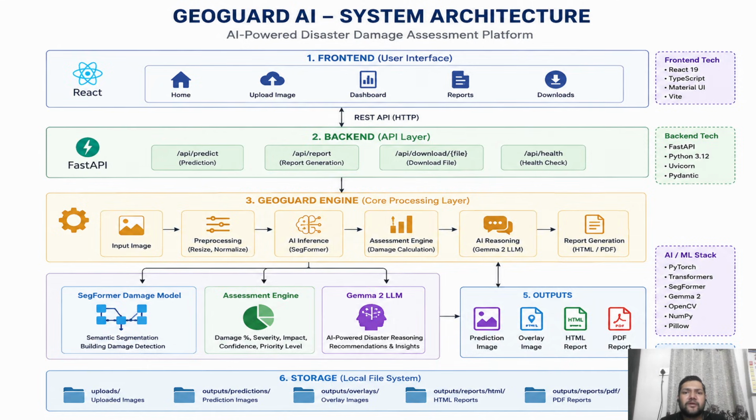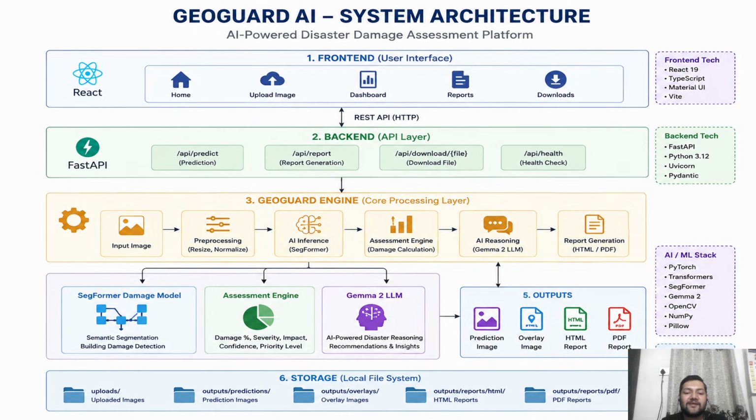Let's look into the system architecture. The system consists of six major layers. The first layer is the React frontend, which provides pages for image upload, dashboard, reports, and downloads. The frontend communicates with the FastAPI backend using REST API. The backend exposes prediction, report generation, download, and health check endpoints.